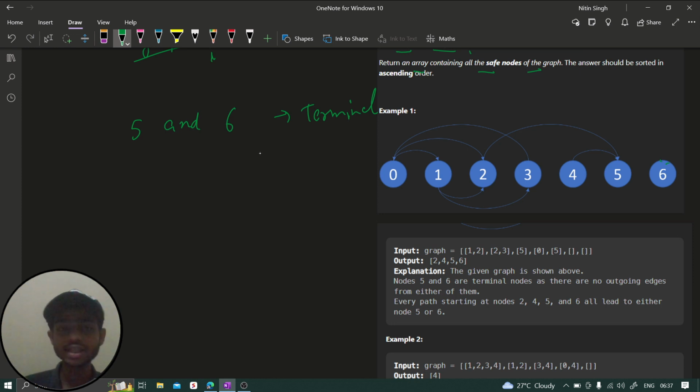So if you notice, guys, 5 and 6 are always going to be safe nodes as well, right? The nodes which are terminal are also going to be safe nodes because they are the only endpoints, right, where we want to reach.